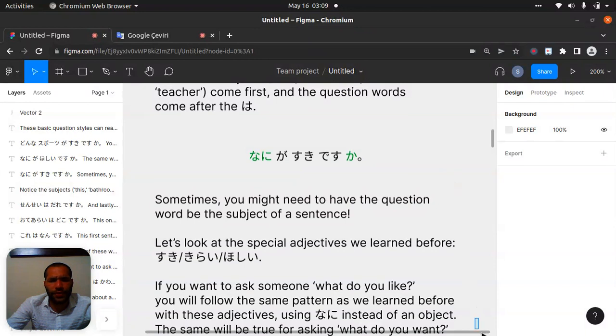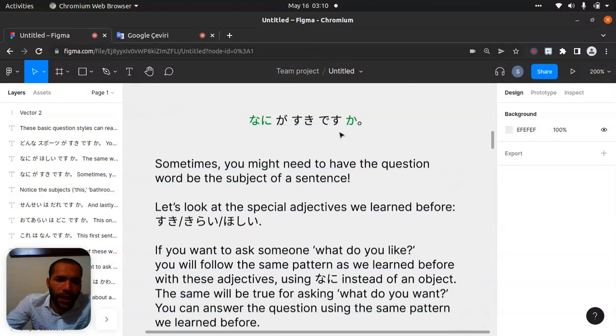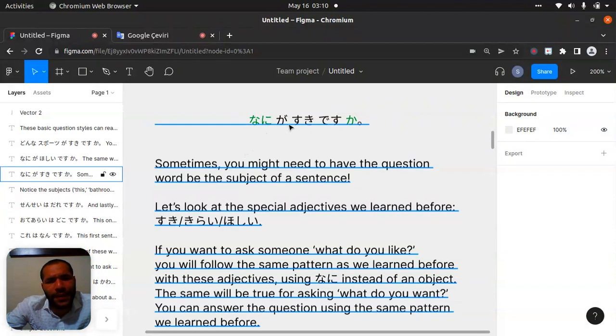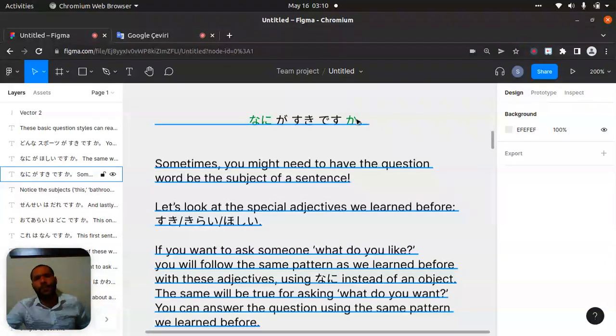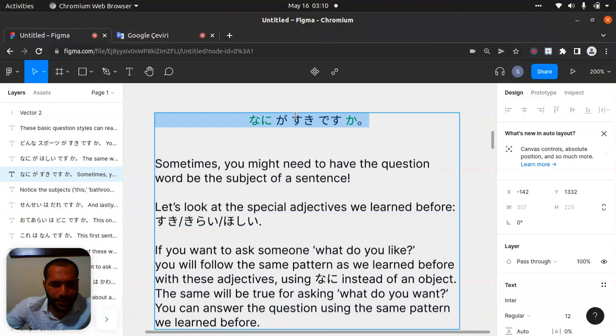Let's come down. What is another example? Nani ga suki desu ka? Like, what do you like? I think, if I'm right. What do you like? Look here, it's not wa, because with suki or kirai, sometimes hoshii, like dislike or want, it will change when we use them.